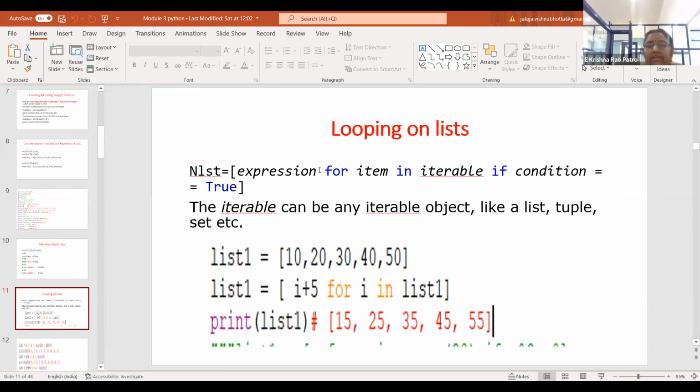It is expression followed by for item in iterable if condition is true. This is the definition. Whenever we want to use a loop on a list, we use the same definition in the context of a set.